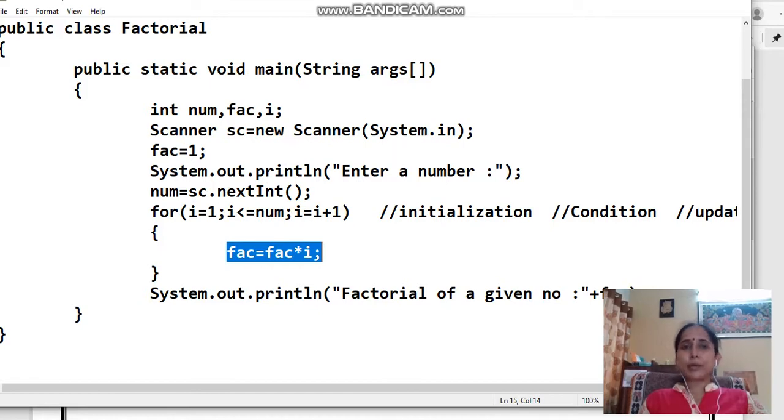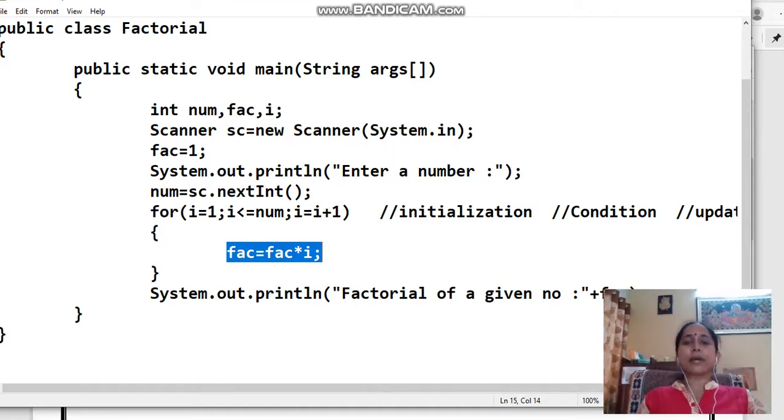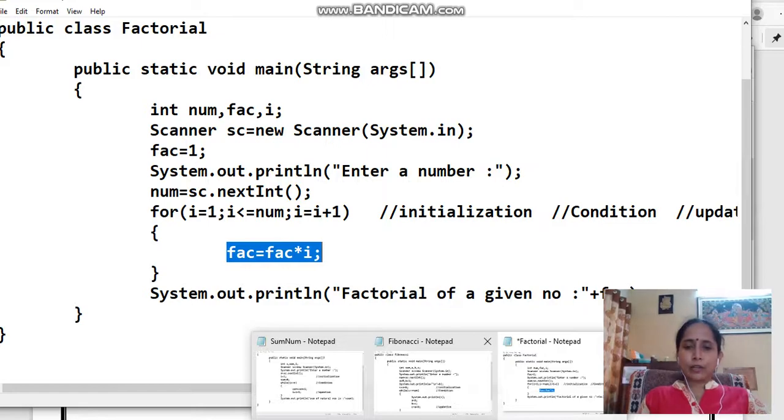So this is how you are going to calculate the factorial using a looping statement. I have done it with a for loop. You have to try the same program using while or do while. The same program can be done using while or do while.